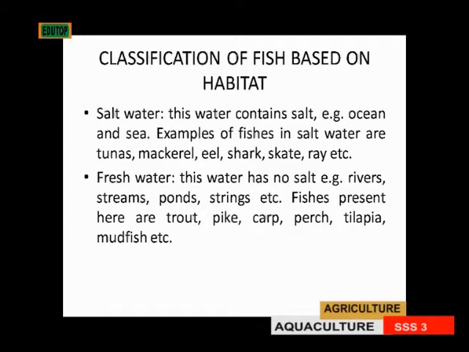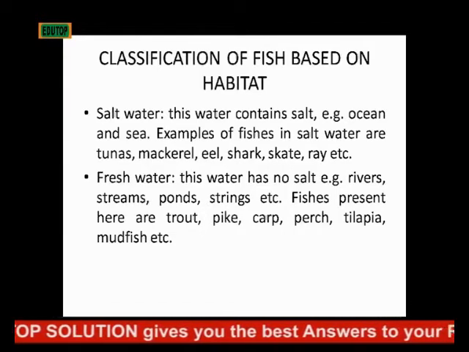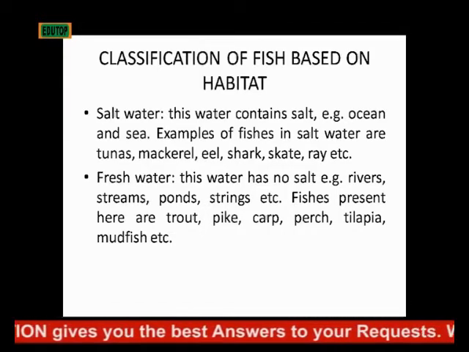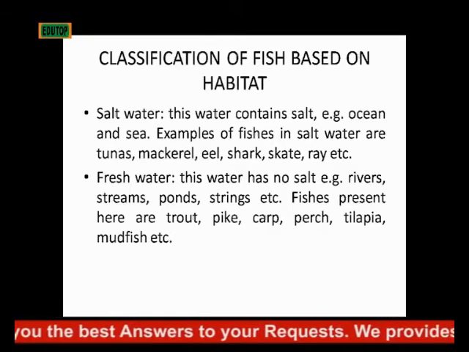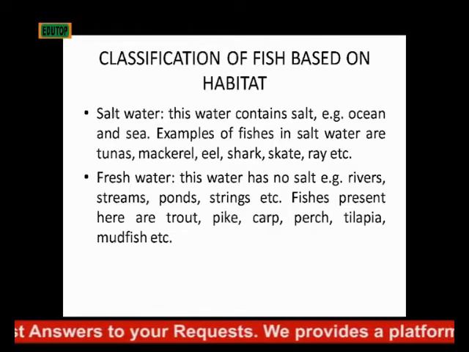And examples of fishes in the salt water, we have tunas, mackerel is a saltwater fish, your eel, the electric fish, shark too, skate, ray, they are all saltwater fishes.